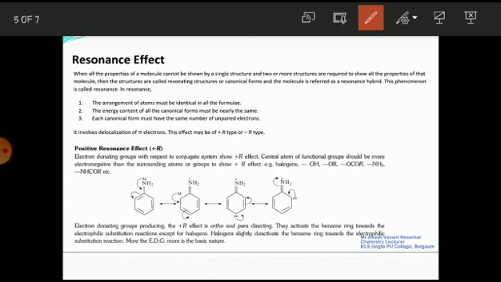Suppose electron donating groups producing positive R effect is ortho and para directing. इसका मतलब क्या है? See, if the group shows positive R effect, it is nothing but what? Ortho and para directing. इसका मतलब ortho and para position क्या है? Electron rich. They activate the benzene ring towards the electrophilic substitution reaction.